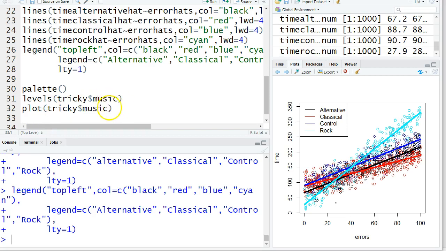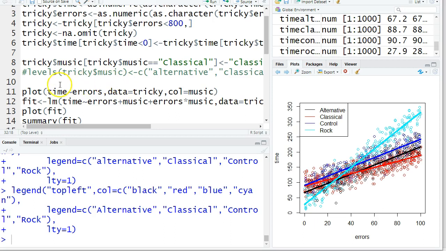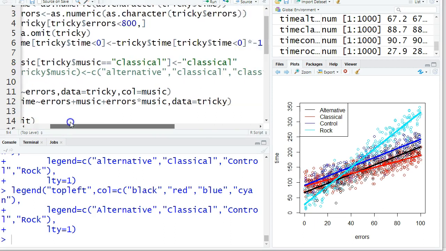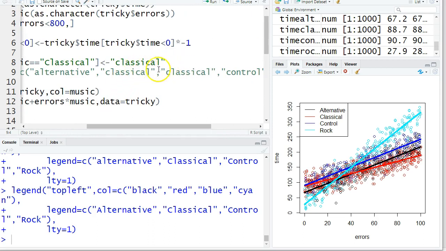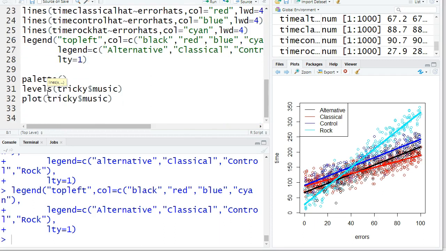Interestingly, this whole problem of one of the categories not having any data would have been fixed if I had used this command, which I grayed out. It would have then made these two categories lumped together, and it wouldn't have remembered that there used to be a capital classical anymore. So I guess there is a difference which of these commands you use, but as long as you can keep it straight, it's going to be okay.